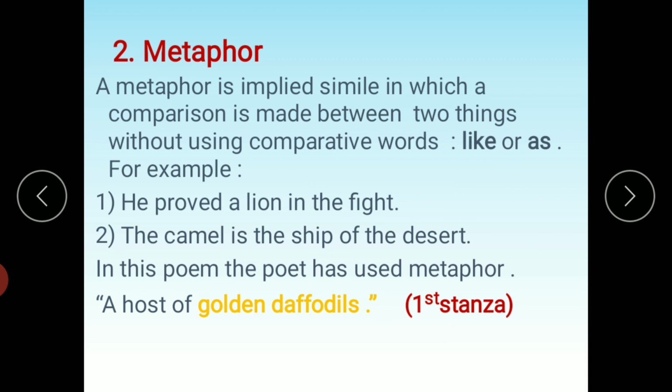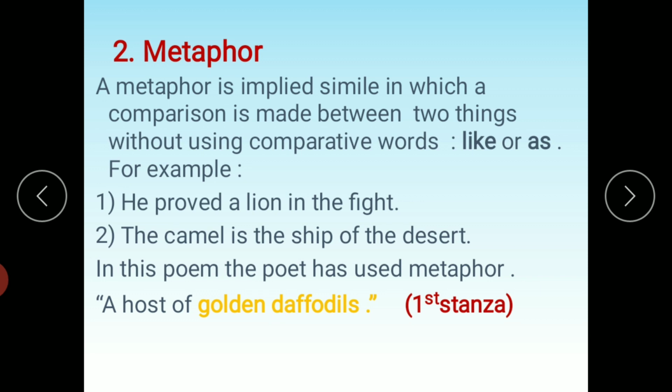We give a direct statement. For example, he proved a lion in the fight. We can also say he proved like a lion in the fight. But what we said is that he proved a lion in the fight. This is an example of metaphor. And then the second example, the camel is the ship of the desert. We can also say the camel is like the ship of the desert. But we have given a direct statement. This is called metaphor, in which we do not use comparative words. We simply give a direct statement.